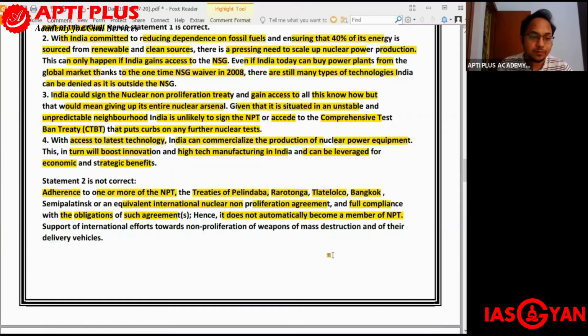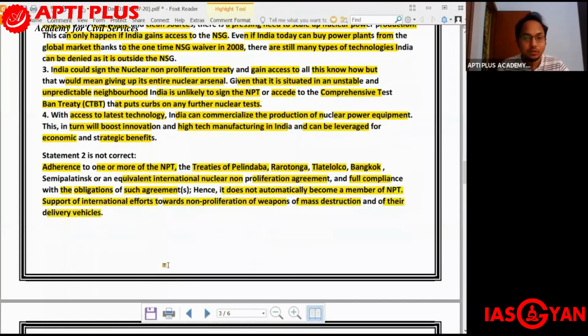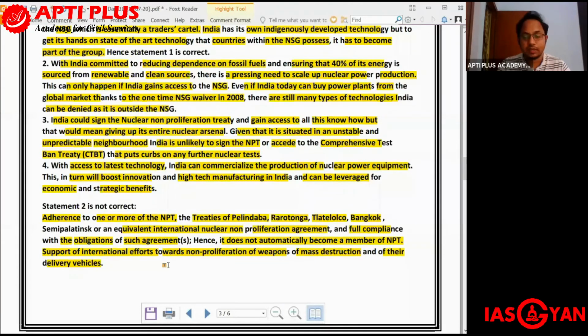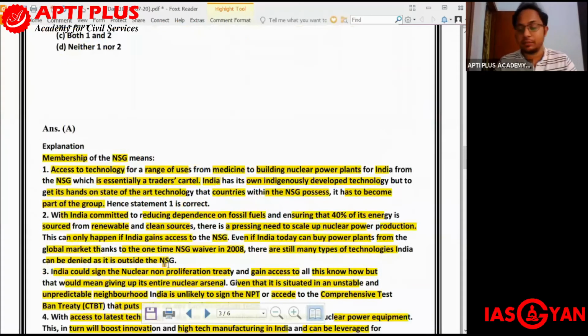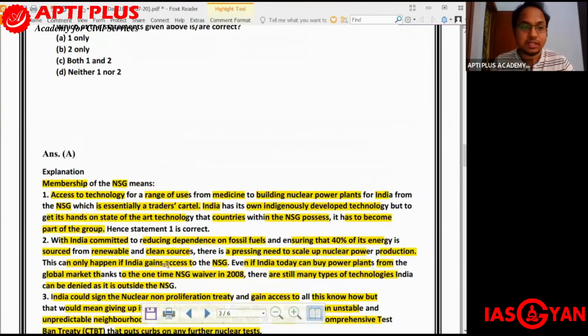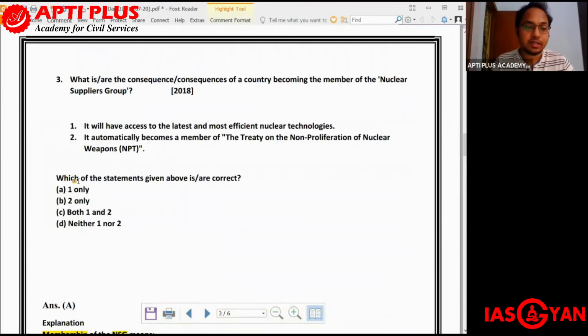That is separate. Support of international efforts towards non-proliferation of weapons of mass destruction and of their delivery vehicles, all these are separate from NSG. NSG is different. It is only with regards to the Nuclear Suppliers Group, and you have separate international treaties which deal with non-proliferation. So the second statement is incorrect. The first statement is correct. So for question 3, A is the right answer.